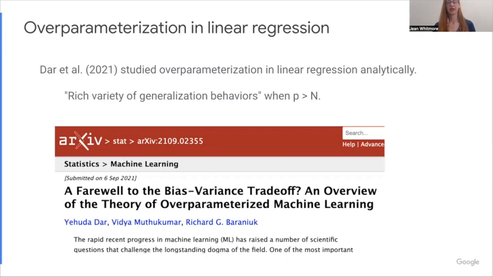So here's the paper, Dar et al. 2021. They studied overparameterization in linear regression analytically, and they found a rich variety of generalization behaviors when the number of parameters p was greater than the number of examples. Their paper is called A Farewell to the Bias Variance Trade-off? An Overview of the Theory of Overparameterized Machine Learning. It discusses the theory in general, but it focuses a lot on the linear regression case.